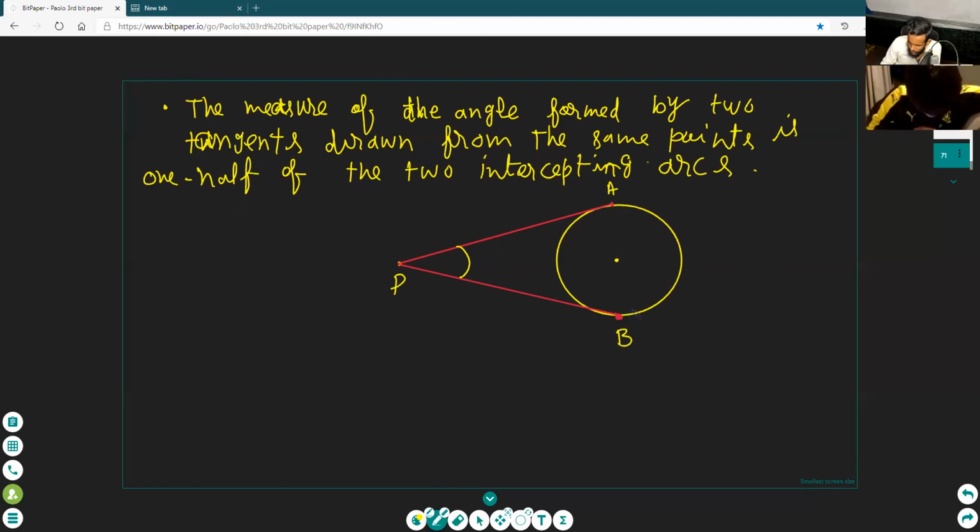Paulo, draw the central angle of this arc, arc AB. Draw the central angle, Paulo. The center is here. Draw the central angle. Paulo, pay attention here. Draw the central angle of AB.